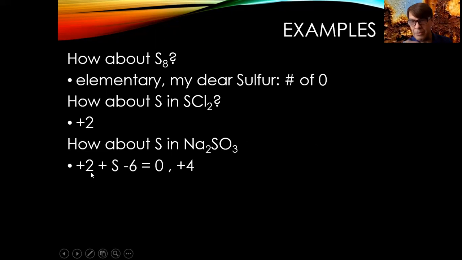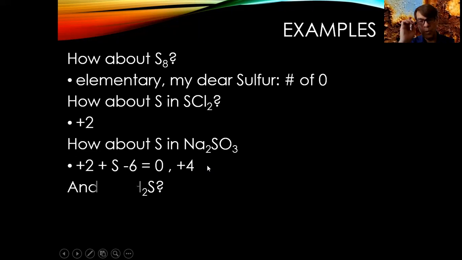You could have written it out if it was confusing to do in your head. I've got +2 with the sodium, plus whatever the sulfur is, then -6 with the oxygen. That all has to equal 0. So what number is missing here? I can do a little algebra, and +4 will do the trick. So +2 plus 4 is +6, -6 is 0, right? So +4 is the answer.